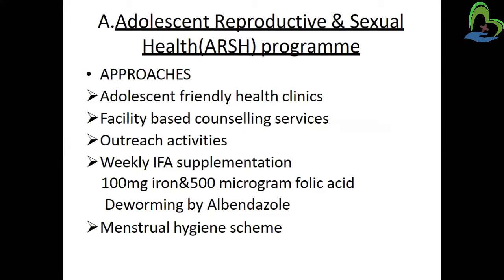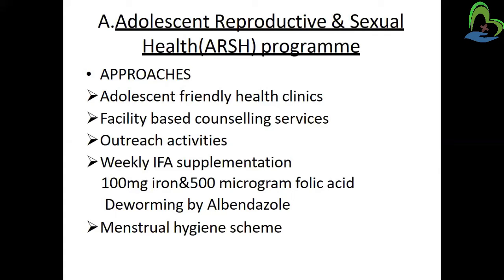And for the adolescents group, reproductive and sexual health program also run, that is known as the ARSH clinic or ARSH program. In that some points are included, that is adolescents friendly health clinic provided, facility based counseling services also given. So through the counseling they can gain more knowledge and awareness related to the adolescents reproductive and sexual health. Okay, then outreach activities, so that they can engage in their activities and distraction of the mind occurs.